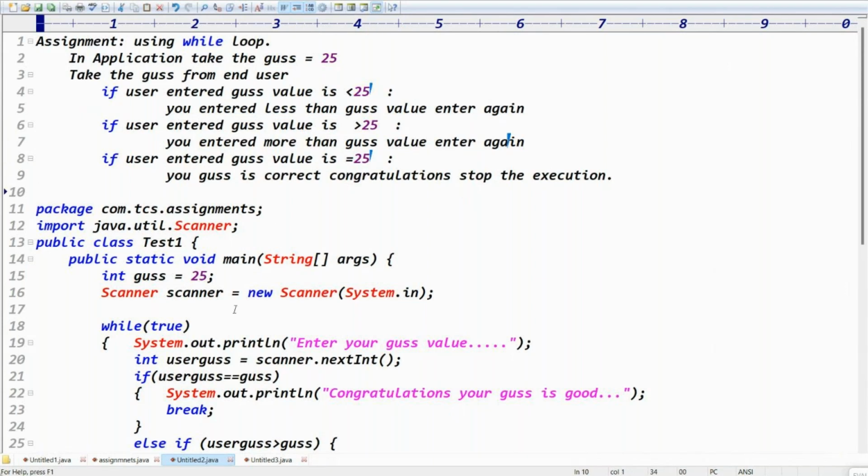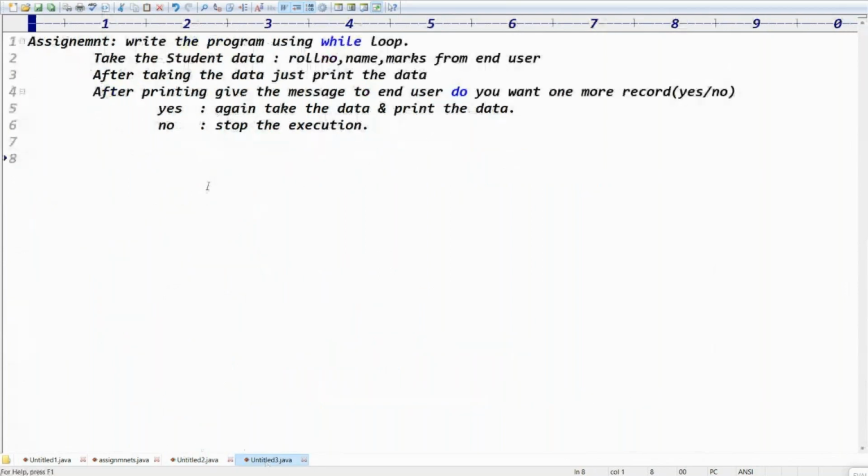I told you, if you don't know the number of iterations, then you can go for the while loop. The same kind of code applies here too. Take the student data: roll number, name and marks from the end user. After taking the data, just print the data. After printing, give the message, do you want one more record?